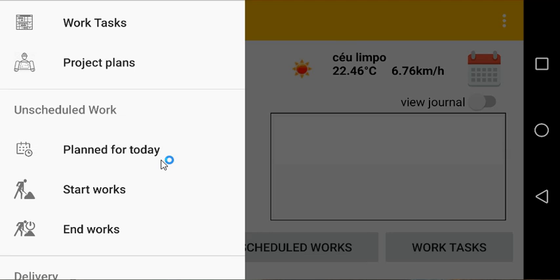This menu option works in parallel with the other applications of the platform. In particular, the one on the technical staff, on the engineering staff, that plans unscheduled works for the following days. For instance, let's say an engineer detects that a task is needed at a construction site but is not on the tasks that were contracted.